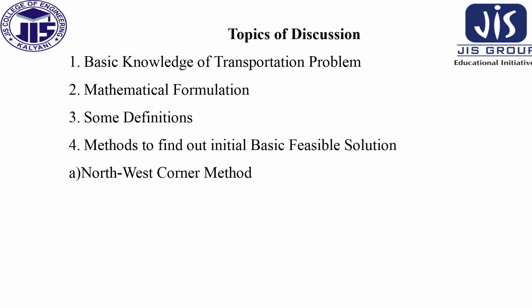Today we will discuss the following topics: basic knowledge of transportation problem, mathematical formulation of transportation problem, some definitions, and the methods to find the initial basic feasible solution. There are three methods: the northwest corner method, the least cost method, and Vogel's approximation method. Today I will discuss only one method, the northwest corner method, to find the initial basic feasible solution of a transportation problem.